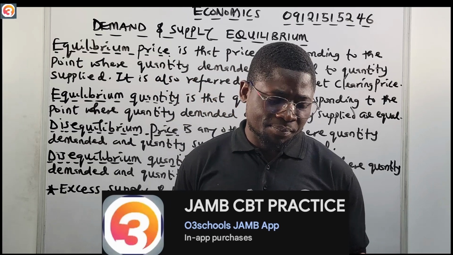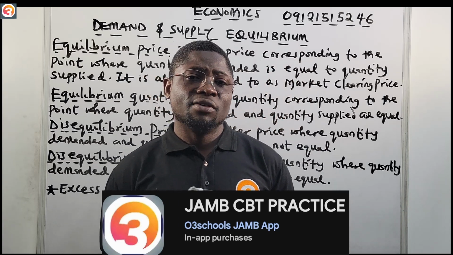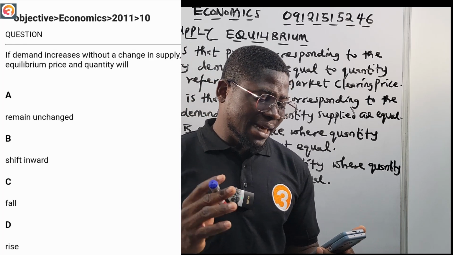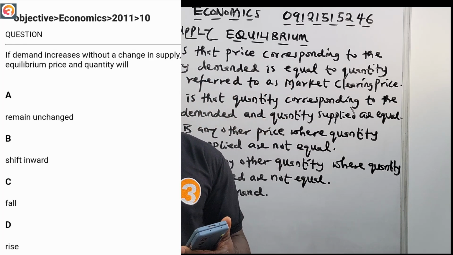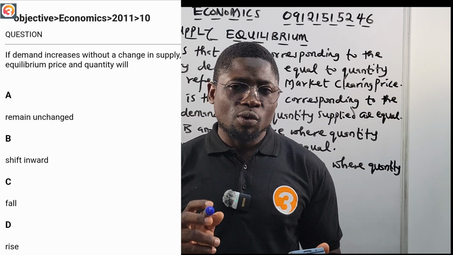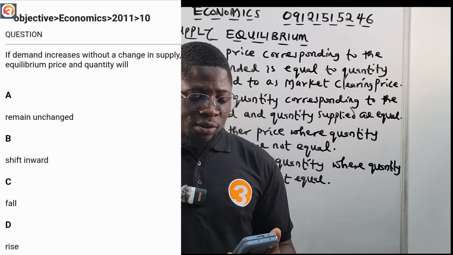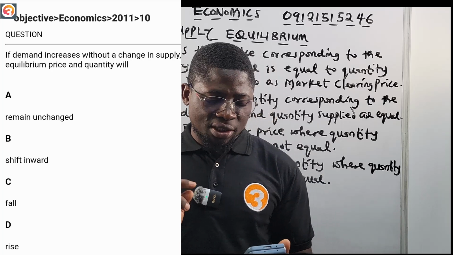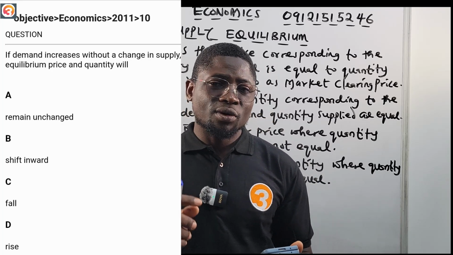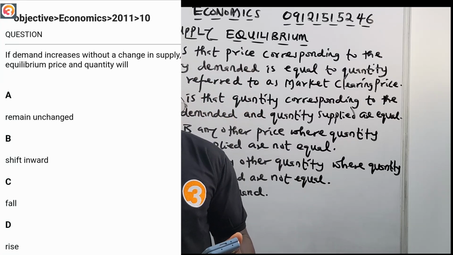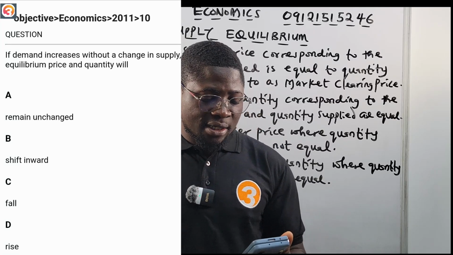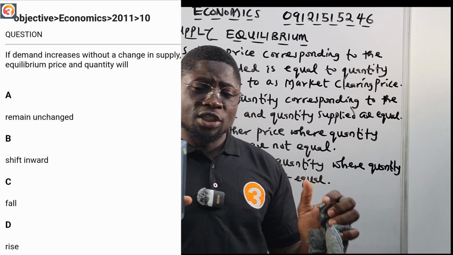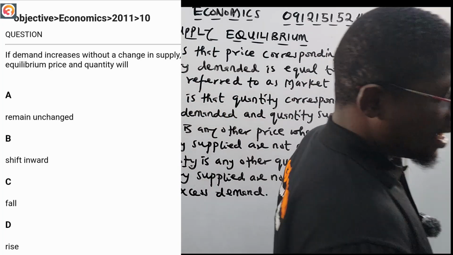This is an introductory class. So this is a 2011 question number 10. It says, if demand increases without a change in supply, equilibrium price and quantity will, A says remain unchanged, B says we shift inward, C says fall, D says it will rise. Okay, so we'll answer this question and many more as it relates to this at the end of the class